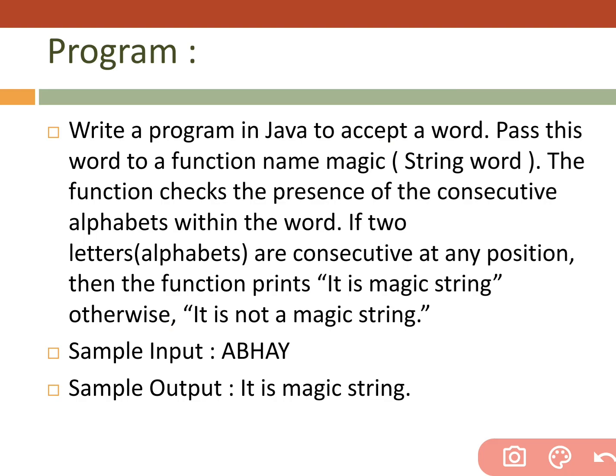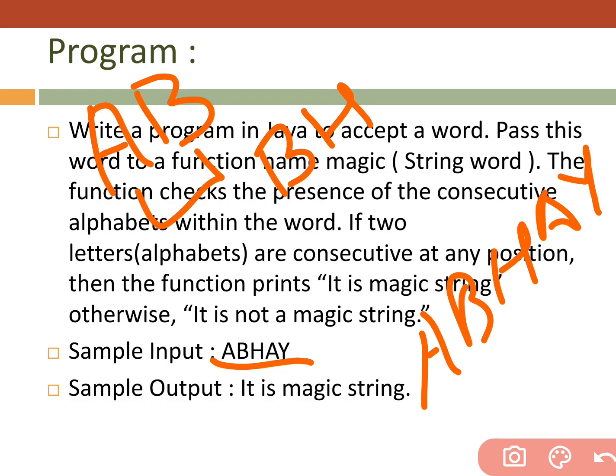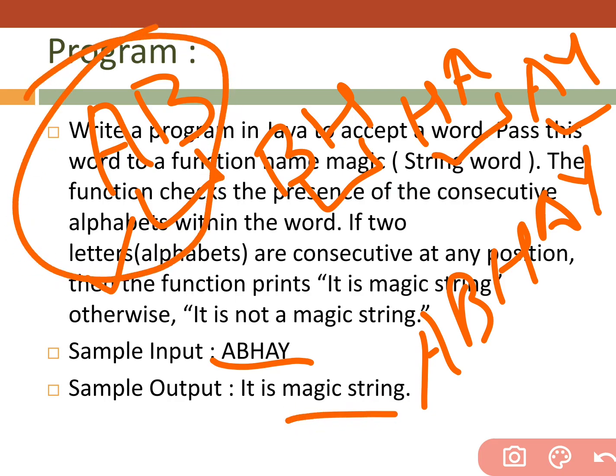See here, one word, Abhay, ABHAY. We have some sequences. The first one is two consecutive letters, A and B. See, both are magic. The next consecutive pair, BH, is not magic. HA is not in alphabetical order. AY is not in alphabetical order. But this one is in alphabetical order. When we get the first alphabetical order, we have to declare it a magic string.